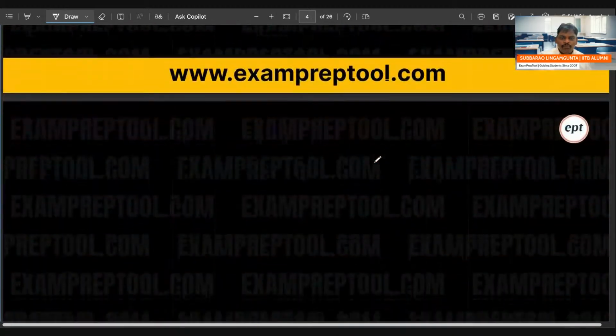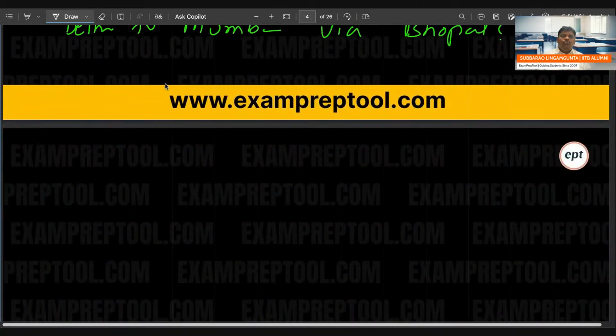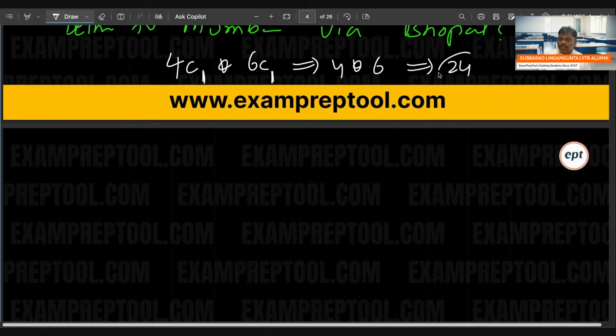So if you observe here, to go from Delhi to Bhopal, four possibilities. Out of 4 selecting 1, 4C1. To go from Bhopal to Mumbai, 6 things. Out of 6 select 1, 6C1. So 4C1 is 4, 6C1 is 6, 4 into 6, 24. Answer is 24.